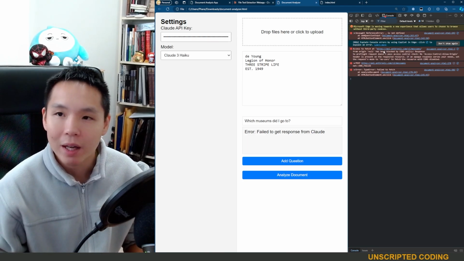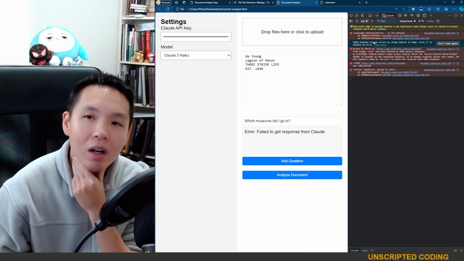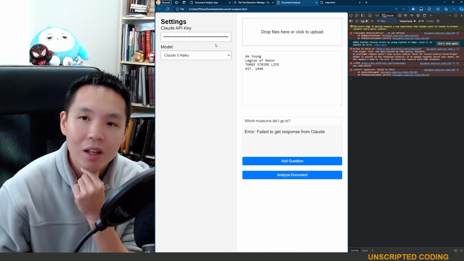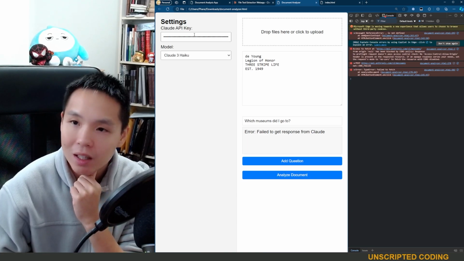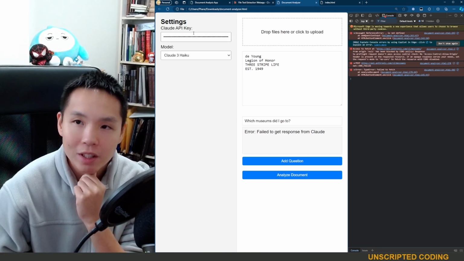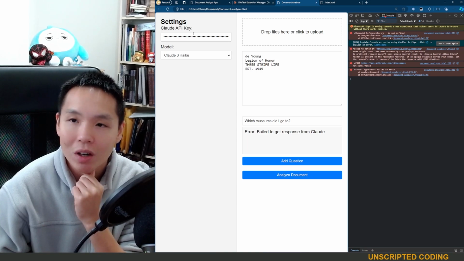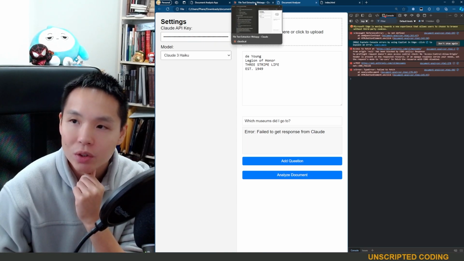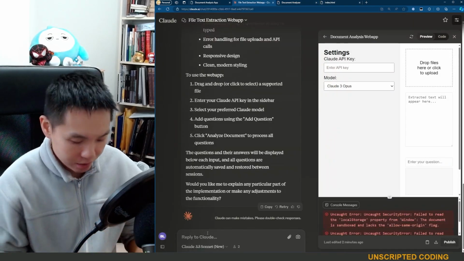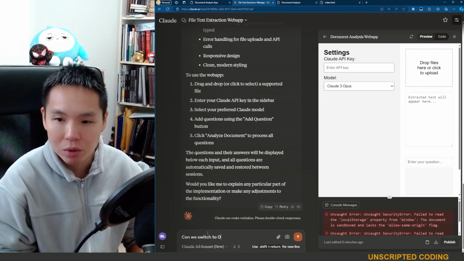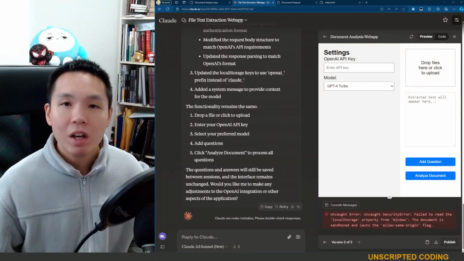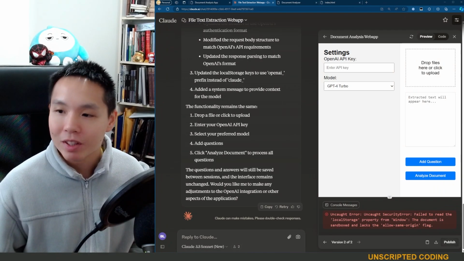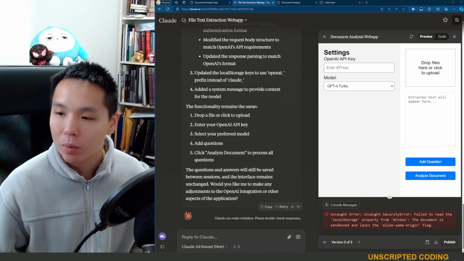Okay. So I think Claude doesn't like it when we directly connect to it. I forgot about that. So I have no particular interest in sticking with Claude, so I'm going to switch to OpenAI. And we switch to OpenAI instead. All right, so that was an oversight, but now we have one with OpenAI keys.